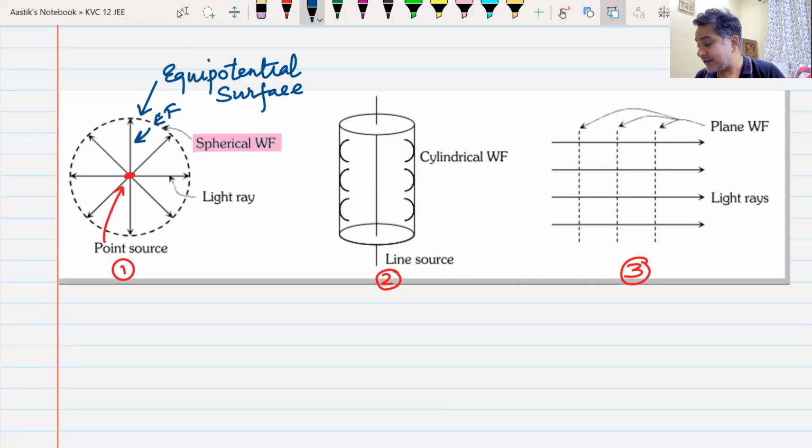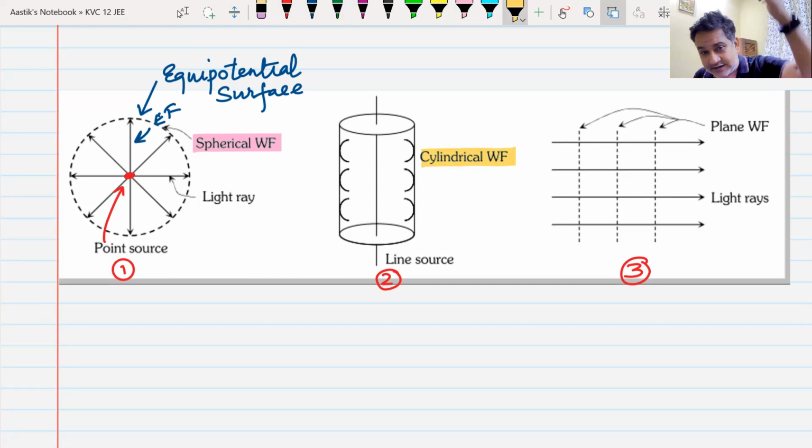The second type of wavefront that we come across is known as cylindrical wavefront, and I can see a cylindrical wavefront right in the classroom that you're sitting at. Your back there is a tube light that is lit, and if you look, tube light is cylindrical in shape. It's the line source of light. A tube light creates cylindrical wavefronts. Do we understand this? That is known as a line source of light.